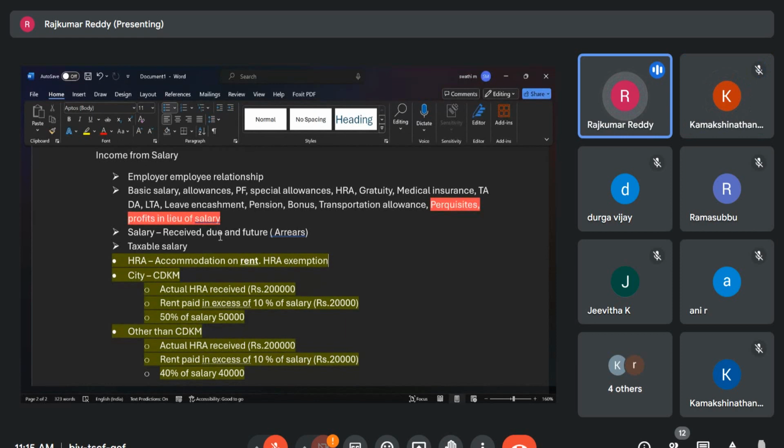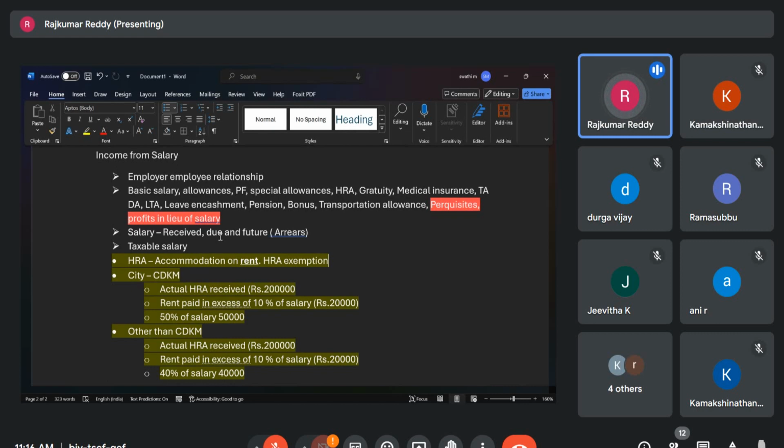Next is the payment under a key man insurance policy. You are in a key position in the business, so the employer will take an insurance on you. Because of that insurance policy, you may be getting some additional amount at the time of maturity. So these are all profits in lieu of salary. Indirectly you may be getting the money from the insurer, but because of the insurance taken by the employer, you are getting that amount. So that is also treated as salary.